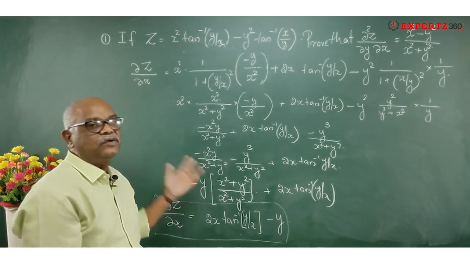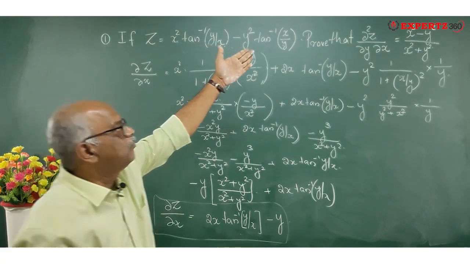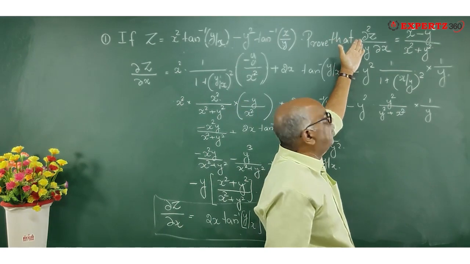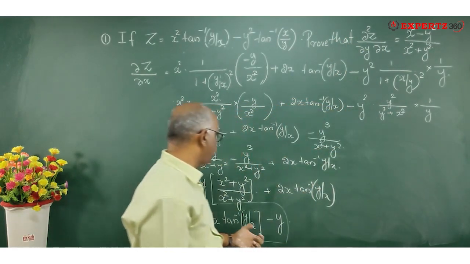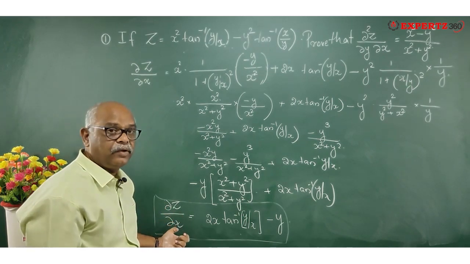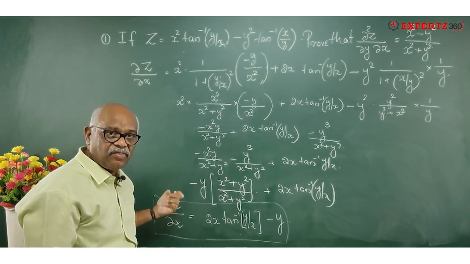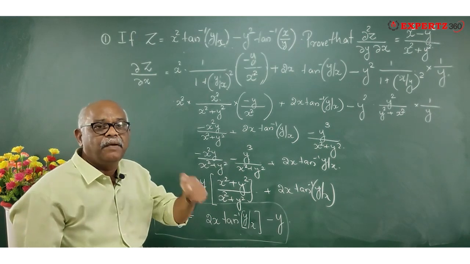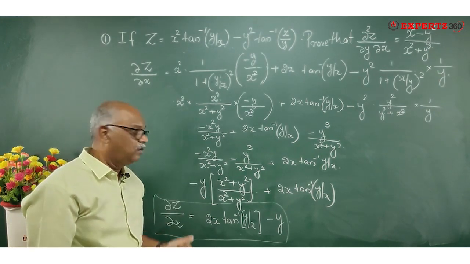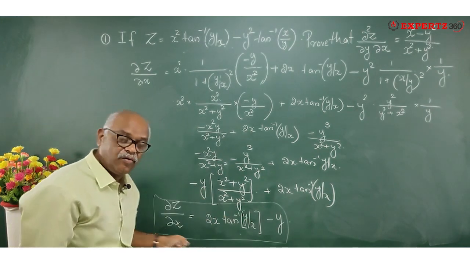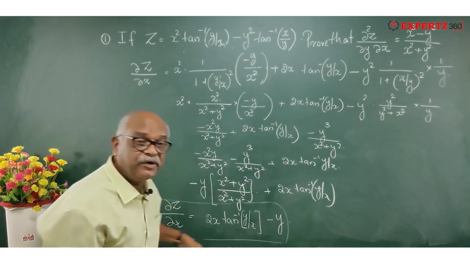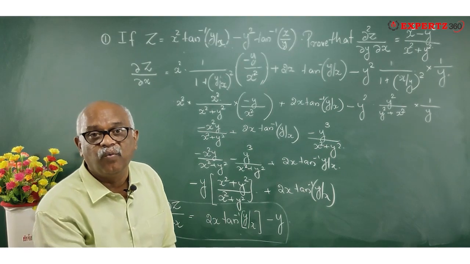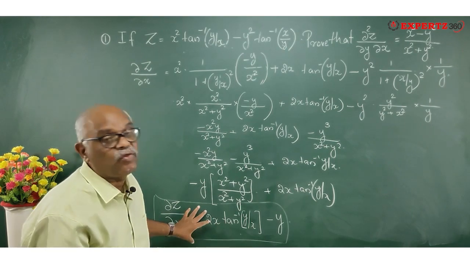Okay. Now what should I do? It is dou square z by dou y dou x. That means this is the result I got for dou z by dou x. That is, I differentiated z with respect to x, keeping y as a constant. Now what should I do? I should differentiate this result. So this becomes dou square z, and this one I am differentiating with respect to y. Okay, I'll differentiate this with respect to y.